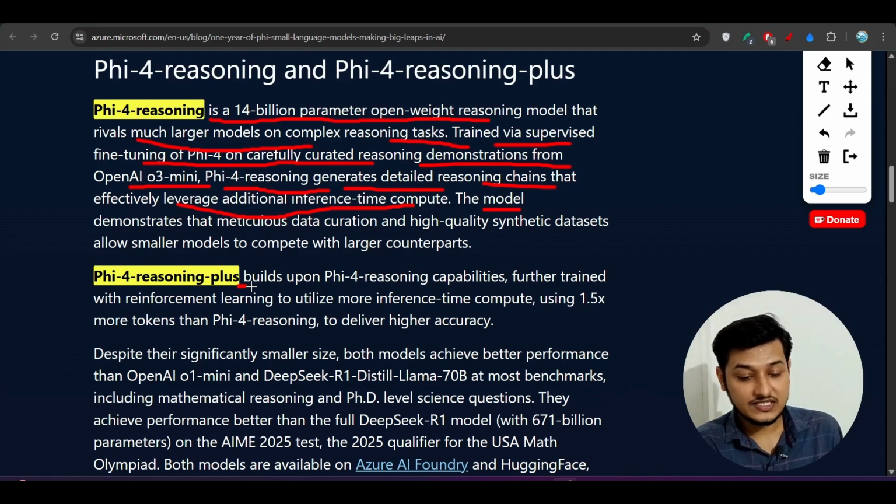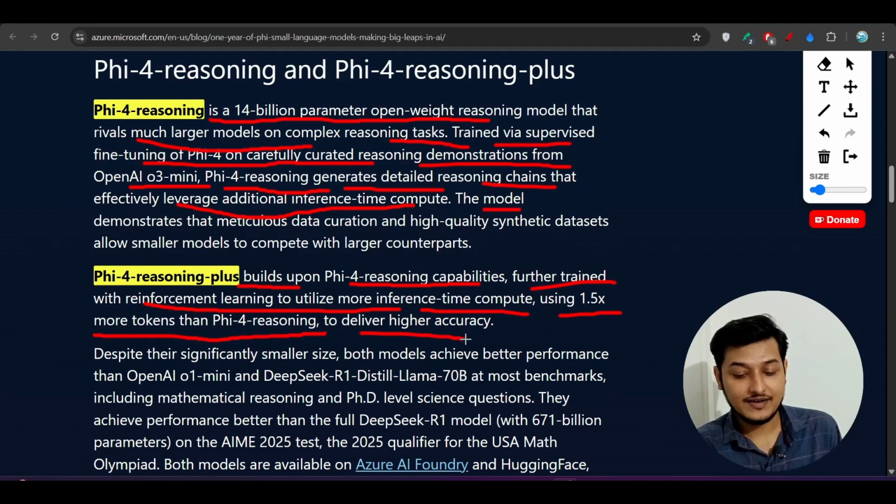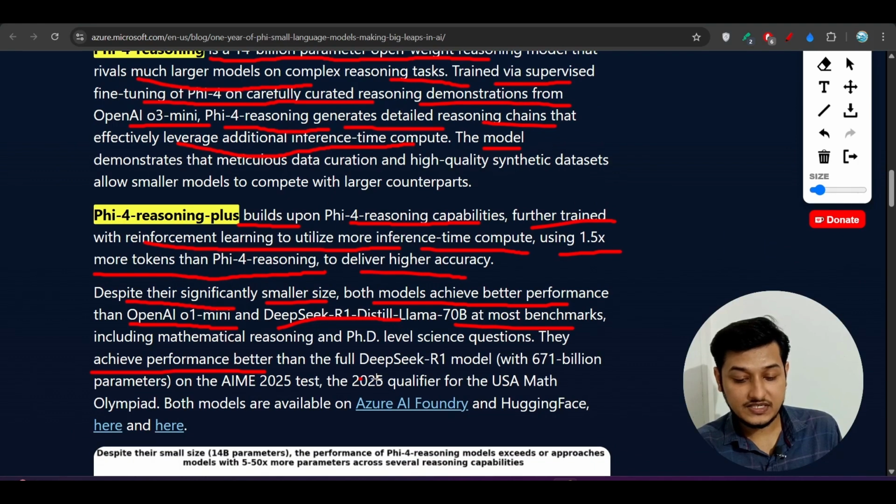Phi-4 reasoning plus builds upon the Phi-4 reasoning capabilities, further trained with reinforcement learning to utilize more inference time compute. It uses 1.5x more tokens than Phi-4 reasoning to deliver higher accuracy. Also they have written that despite their significantly smaller size, both models achieve better performance than OpenAI O1 Mini and Deepseek R1 Distill Llama 70B on most benchmarks. And also they achieve better performance than the full Deepseek R1 model.